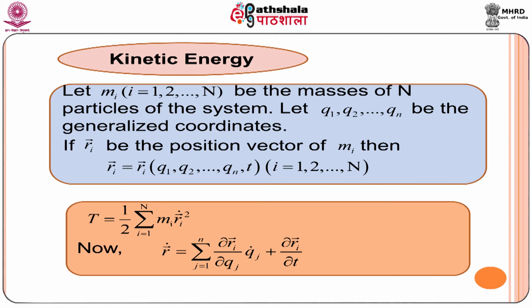Let us calculate R_i vector dot, which is given by summation over j equal to 1 to n, del/del q_j operated on R_i vector into q_j dot, plus del/del t operated on R_i vector. Here we have used the chain rule of differentiation, since q_j depends on time t and R_i depends on q_j, so we get this result.